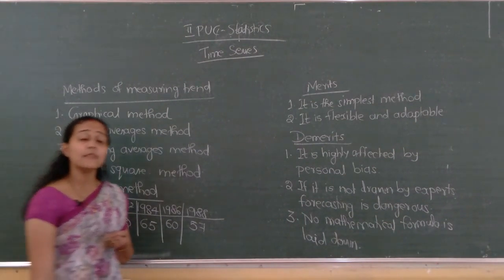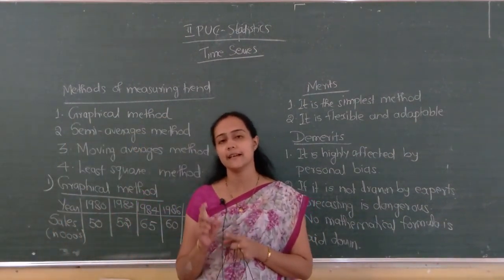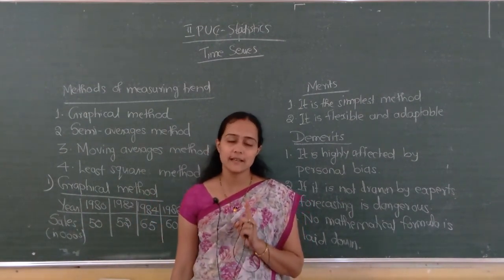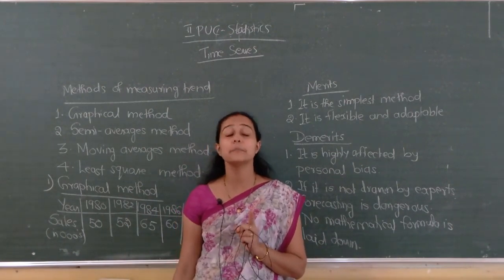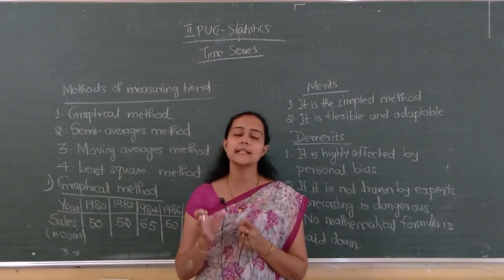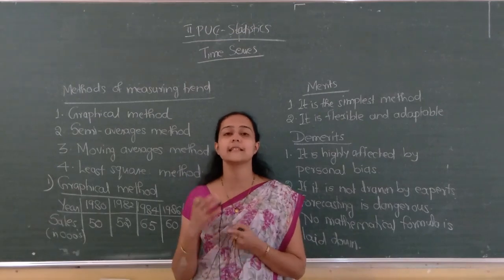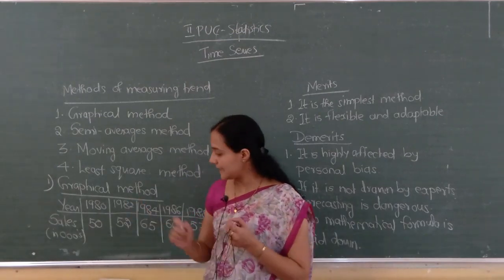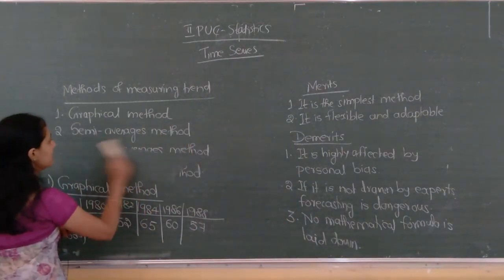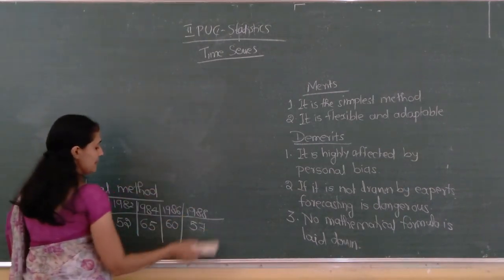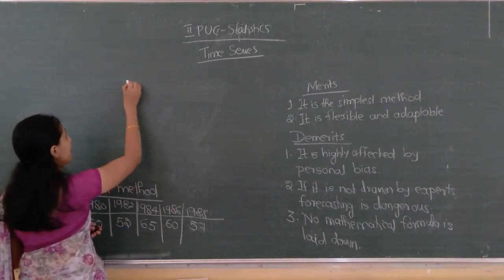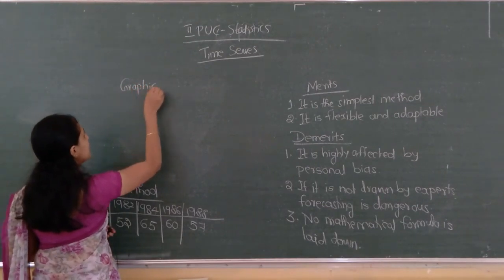Suppose it is 57. What we are doing here, in the graphical method, is first drawing the graph of the time series. The graph of a time series is called a histogram, where we plot the actual time series data on a graph. See, this is the example. First in the graphical method we have to draw the graph. For that a title must be there. The title is graphical method.